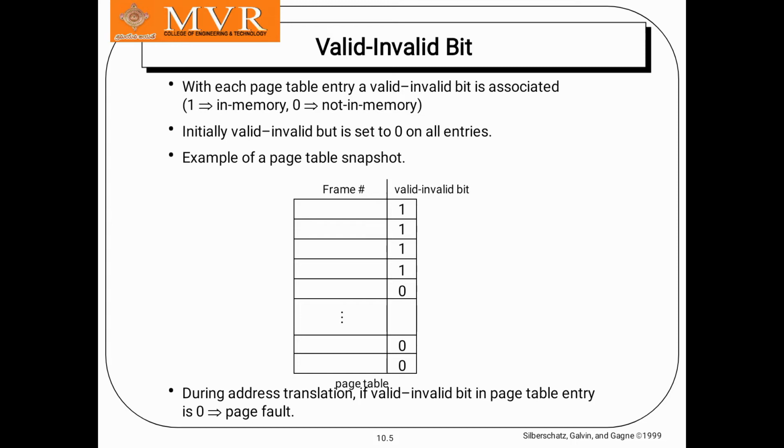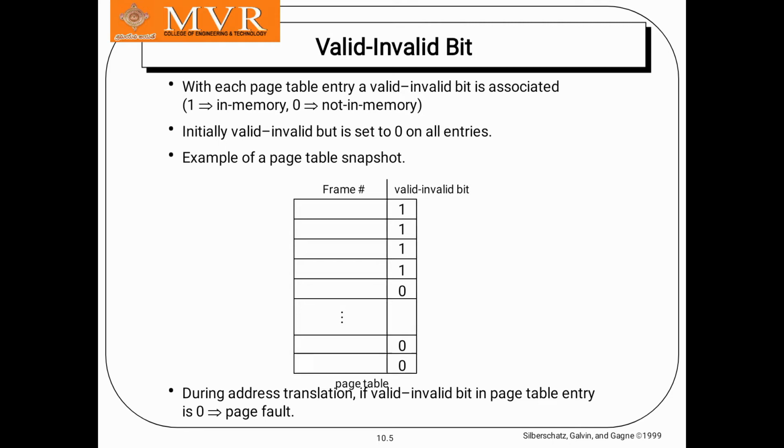Initially, valid is 1 and invalid is 0. See here, this is a page table. In this page table there are frames and a valid and invalid bit.